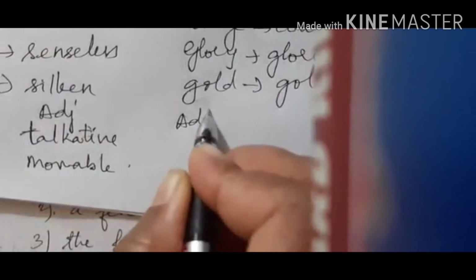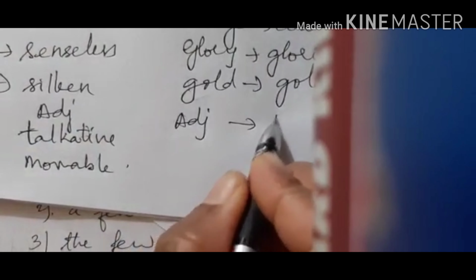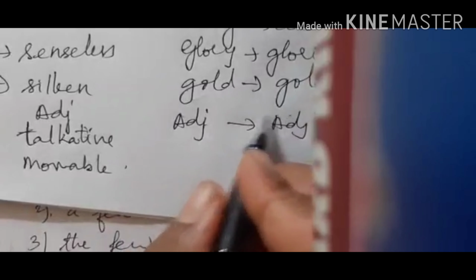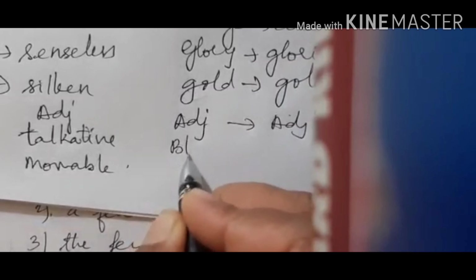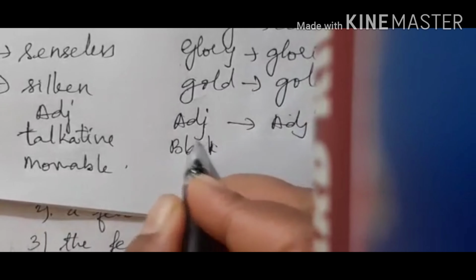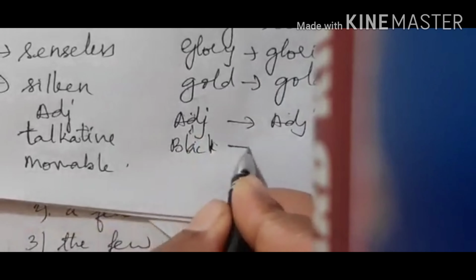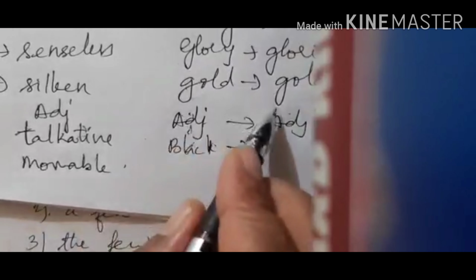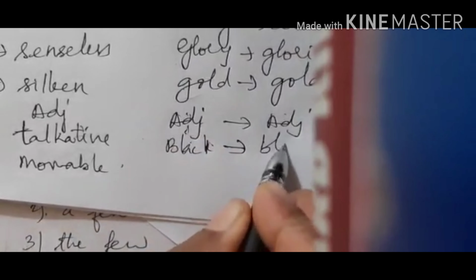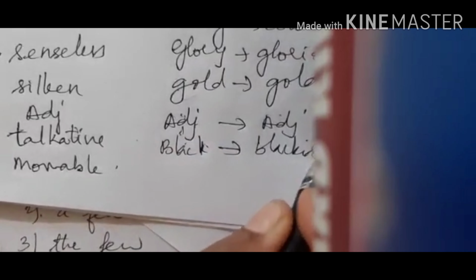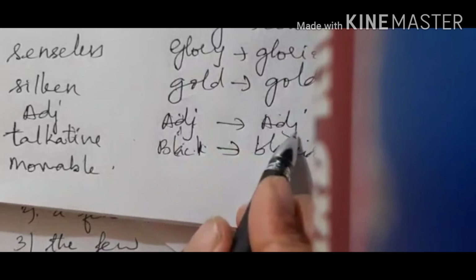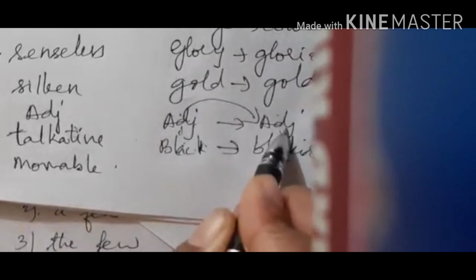They are adjectives which are formed from adjectives, isn't it? So again, it is like black. Black is an adjective. And you have the adjective formed from this: blackish. So this is adjective formed from adjective.